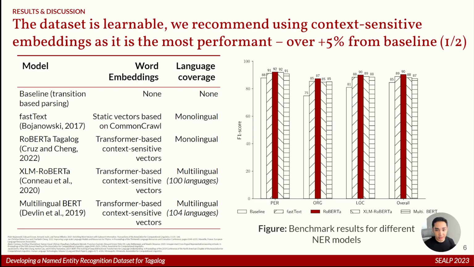Then we went through common techniques for NER. We started with using fastText embeddings for Tagalog, then a monolingual RoBERTa model, and then followed by the usual multilingual transformers, that is XLM-RoBERTa and multilingual BERT. And then you can see the results on the right chart. So there's nothing surprising from these numbers. Of course, the monolingual RoBERTa is the most performant. But for us, the most important takeaway here is that the models can learn from our annotations. In a way, they actually make sense.